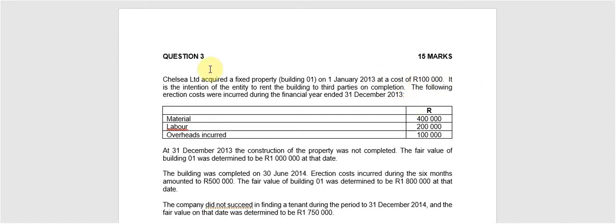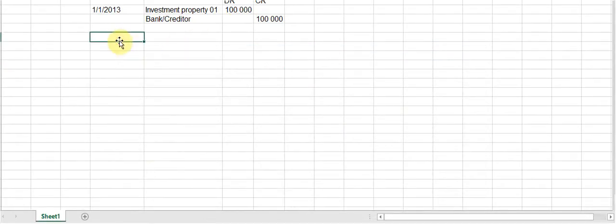All right, so during the year ended 31st December 2013, we have some construction that was done. So I am going to use that date, 31st December 2013. We had some construction that was done. And I will again increase my investment property.